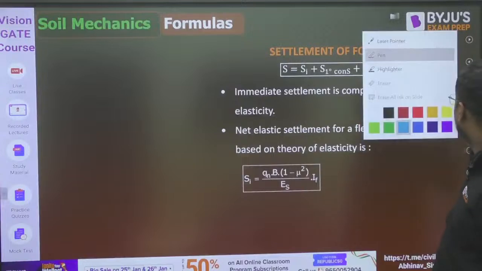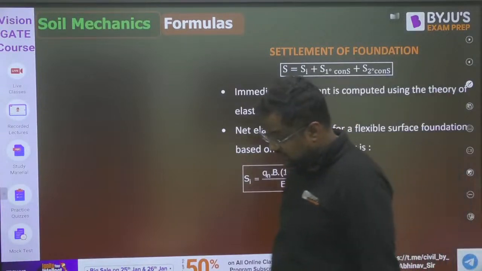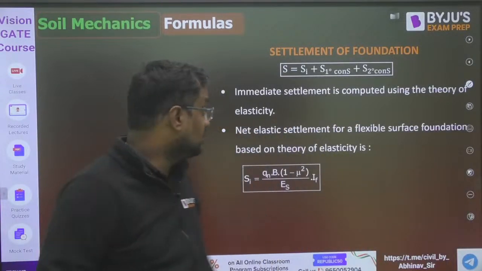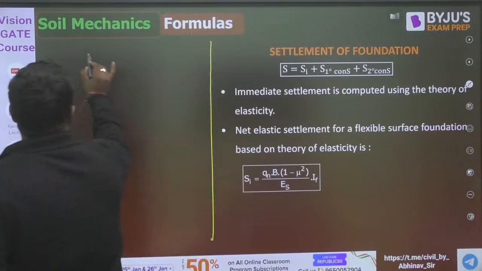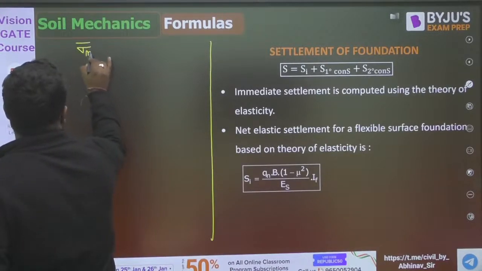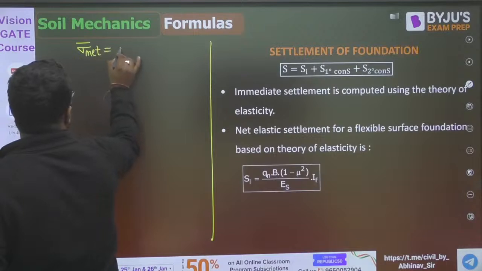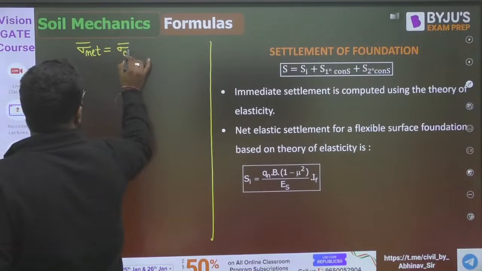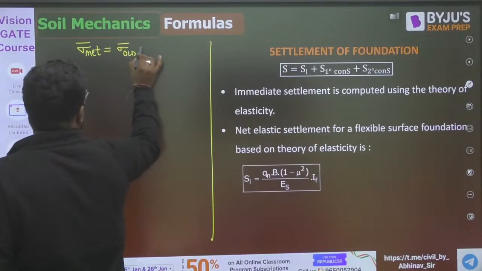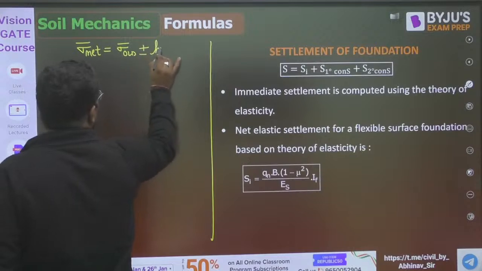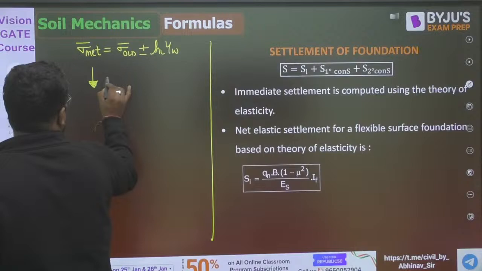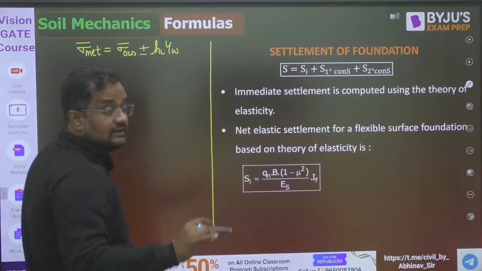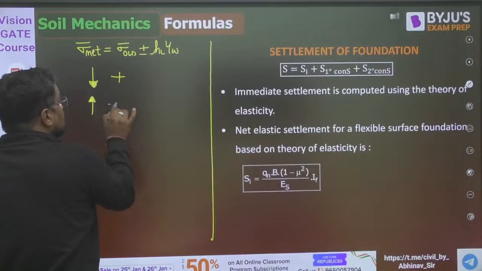Okay, now let us come to, one chapter was left in between, quicksand condition. So for the quicksand condition, let me write the formulas here. Guys, sigma bar net in case of seepage is sigma bar of the old, meaning the hydrostatic case, plus or minus H L into gamma W. Now in downward seepage it will be plus or minus, and in upward seepage plus or minus? Tell me please. In downward seepage it is plus, in upward seepage it is minus.